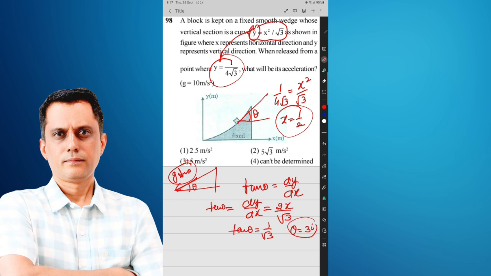30 degrees. Then the acceleration of this block is g sin theta, which is g sin 30. Sin 30 is 1 by 2, so g multiplied by 1 by 2. Then we can say it is 5 meter per second square. So the correct option is the third one.